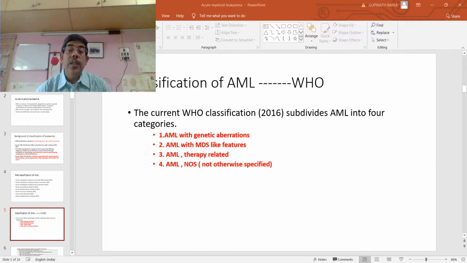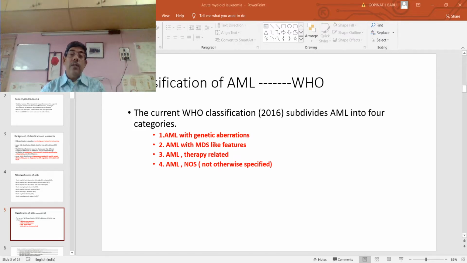Under this heading, three important genetic aberrations usually found in acute myeloid leukemia are included, of which the translocation 8;21 is usually found in the M2 variant of acute myeloid leukemia. Second is the translocation 15;17, which is found in acute promyelocytic leukemia. And third is the inversion 16, which is found in acute myelomonocytic leukemia.